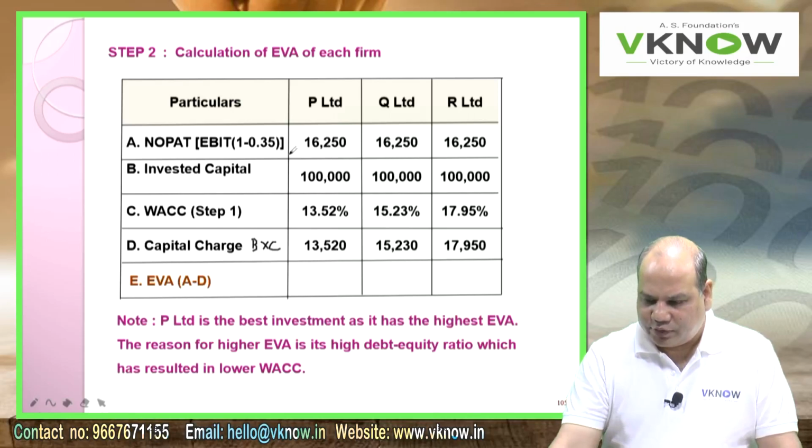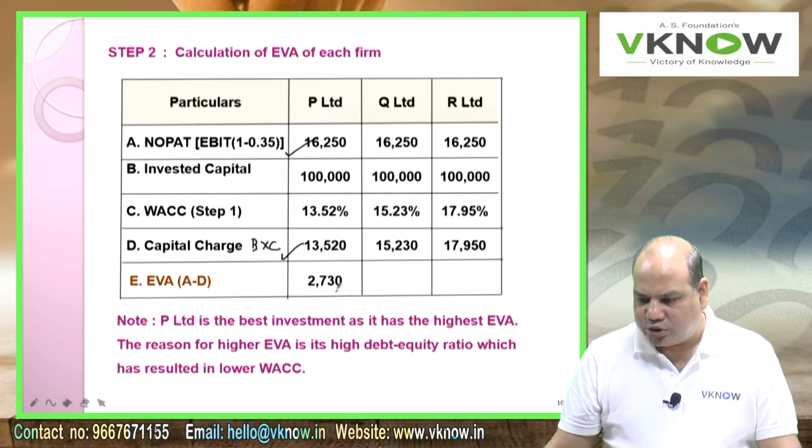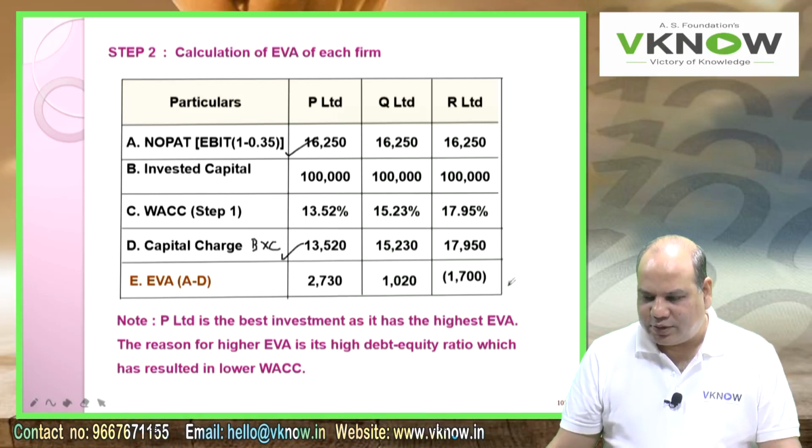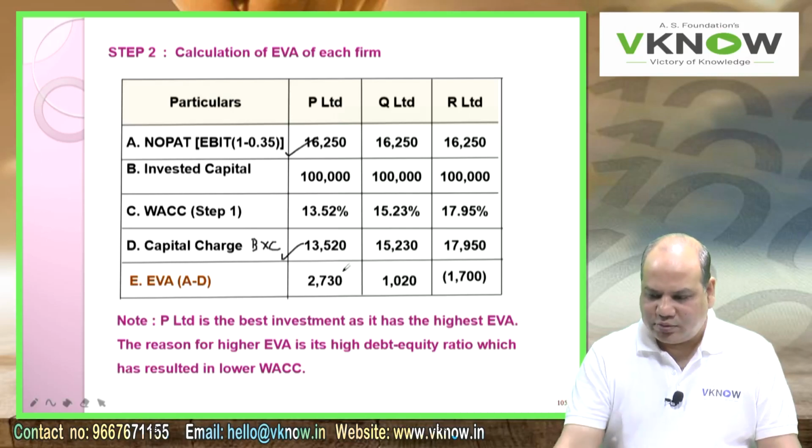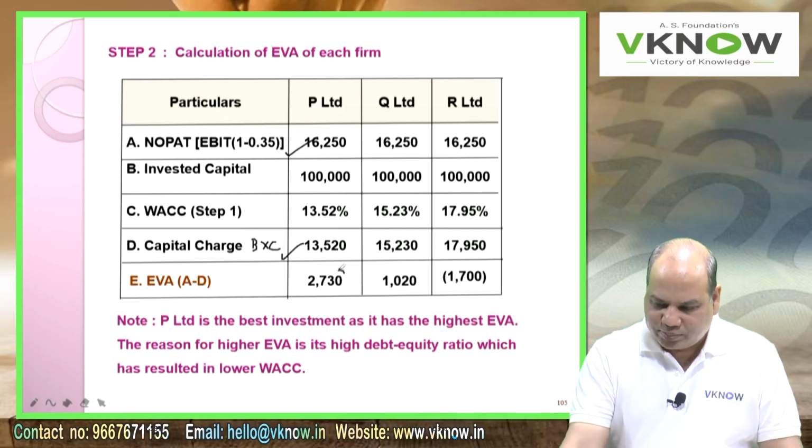A minus D, first line minus fourth line. Take the difference. The answer is 2,730, 1,020, negative 1,700. Now which company will you invest in? The answer is the company which has the higher EVA.